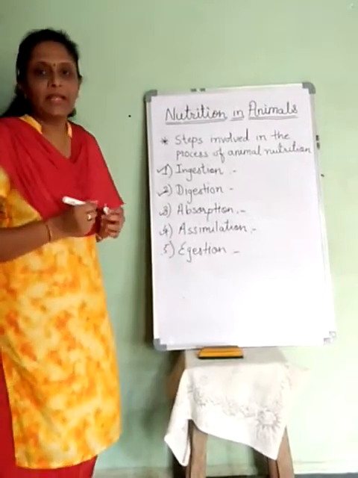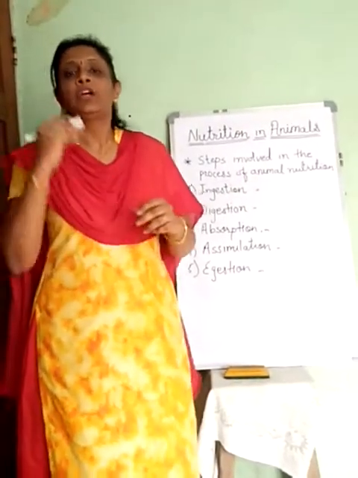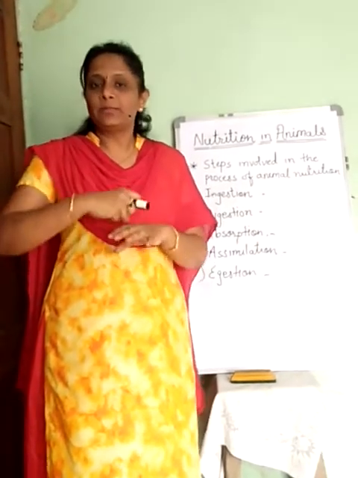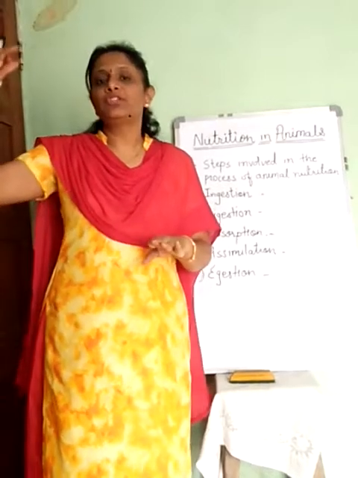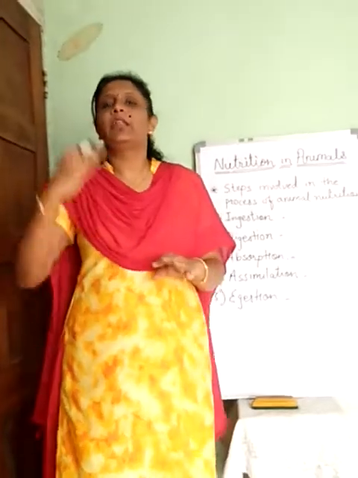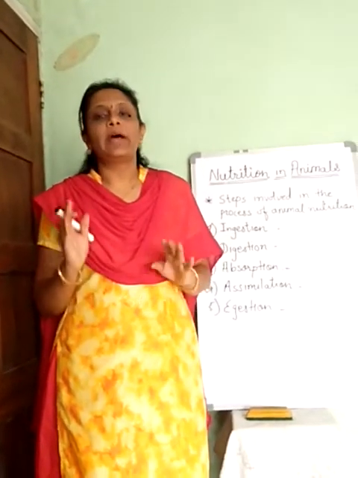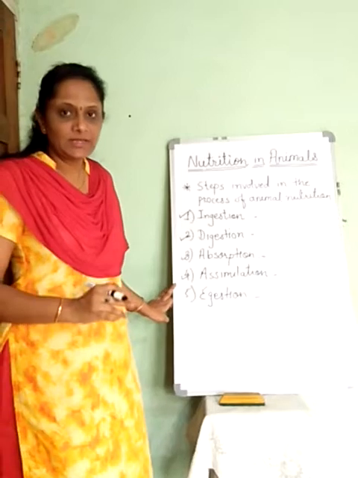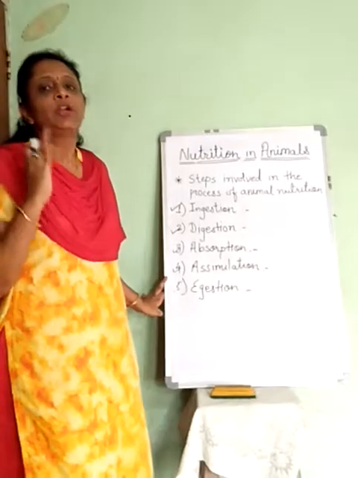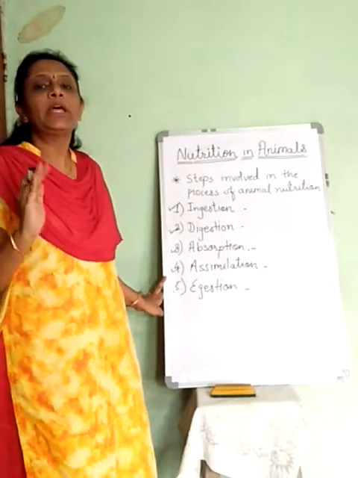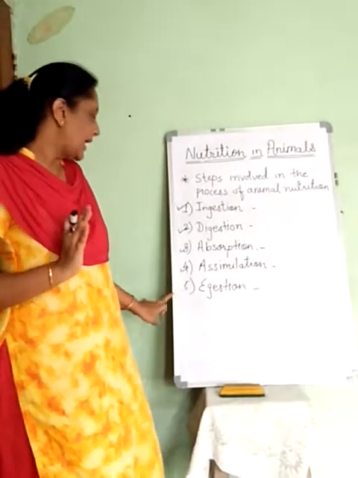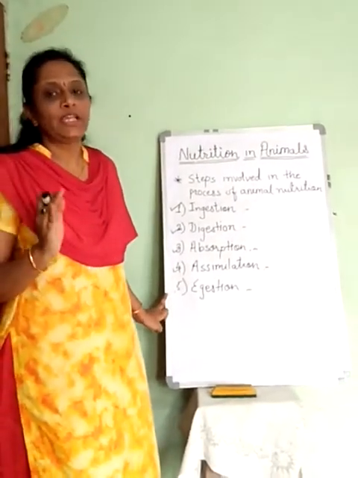Then the assimilation. Assimilate means to circulate here, to give it to each and every cell. Now this absorbed blood through the capillaries goes to the artery. From arteries it reaches each and every cell of the body, and this is called assimilation. The process of circulation of the simpler forms of nutrients to each and every cell with the help of blood is nothing but assimilation. And the last process is egestion.